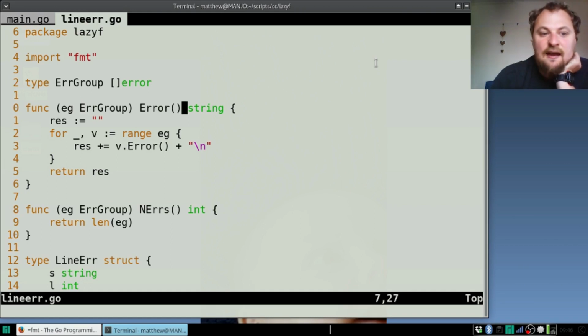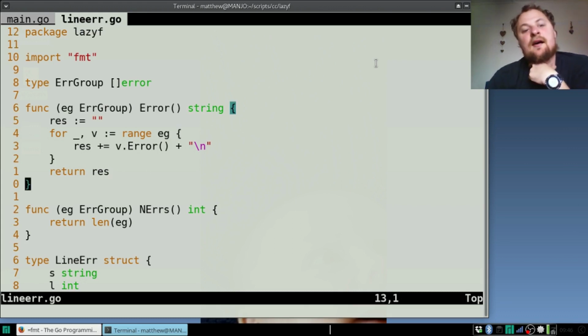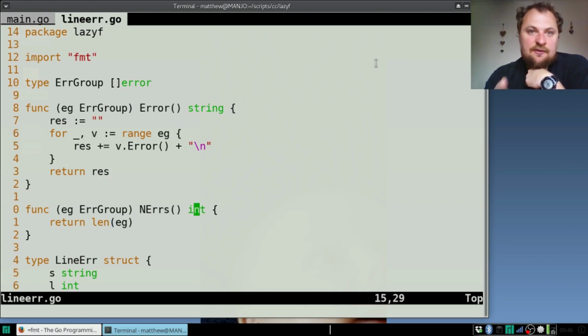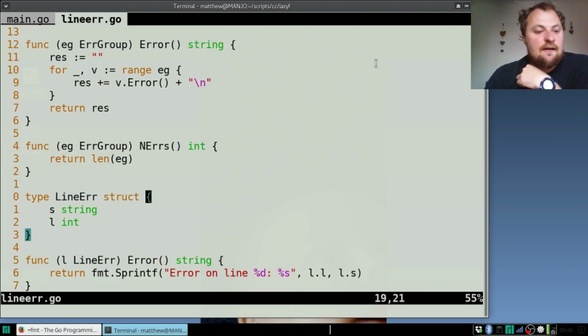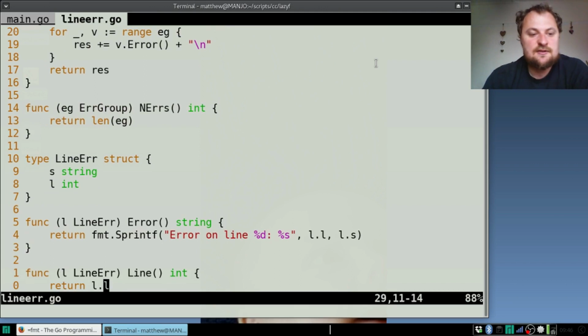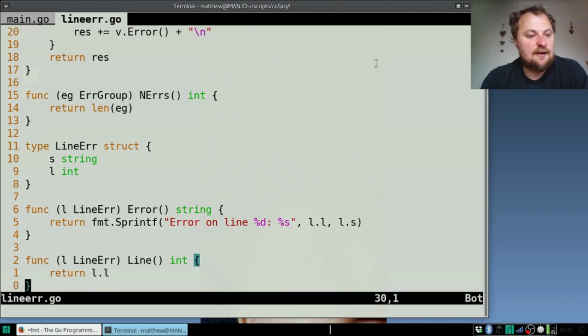And when you print out this error, it just ranges through all of its errors inside it and prints them out. But you can also get an n errors, which allows it to fulfill a separate interface, which means you can tell other people that this is an error group, that there are multiple errors and that it might want to do something slightly different. We also have a line error, which is an error which stores a line number, so that if I wanted to do something with that later, I could give a list of all the lines errors happened on. I haven't done anything else with this, but there is a place where this came in handy.